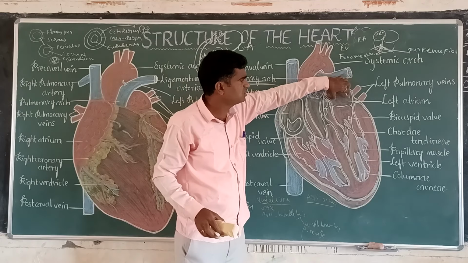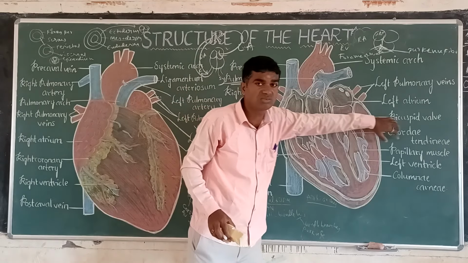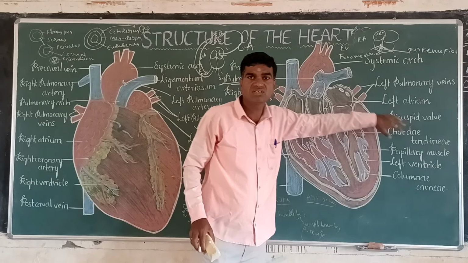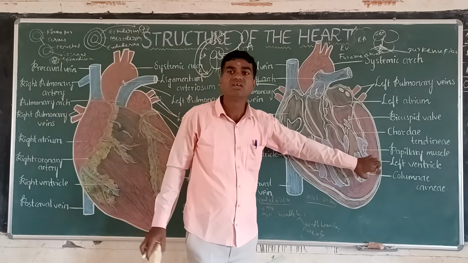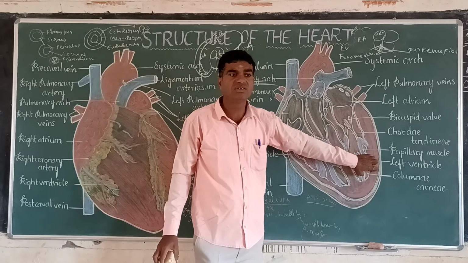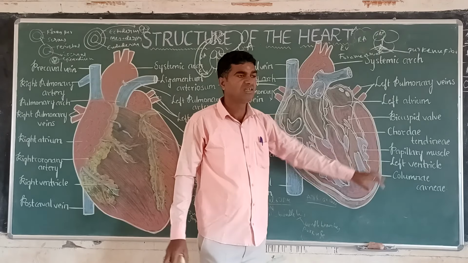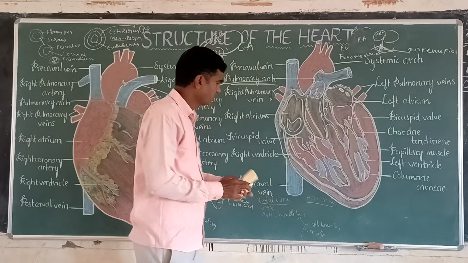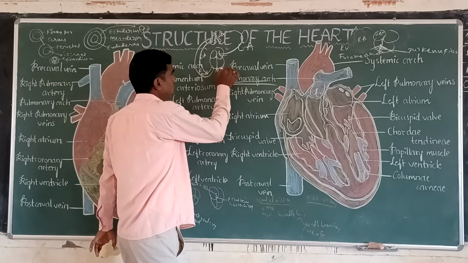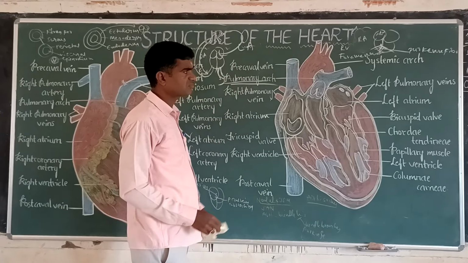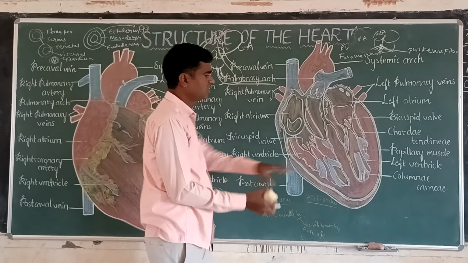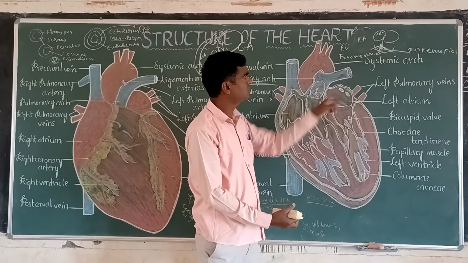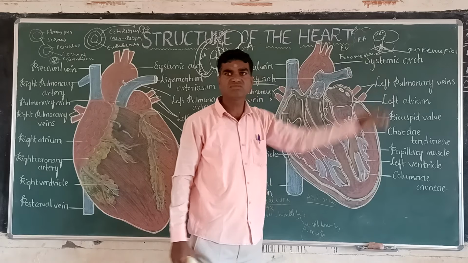Oxygenated blood is now reaching through the bicuspid valves into the left ventricle. The left ventricle connects to the systemic arch. The systemic arch comes from the back side of the tube and goes onward. So this is the systemic arch.